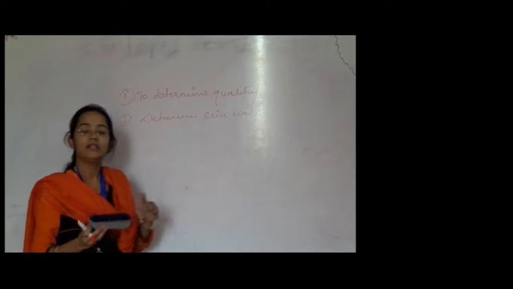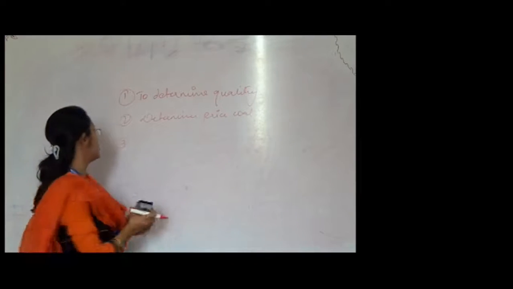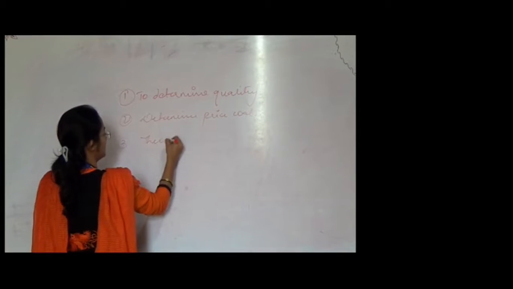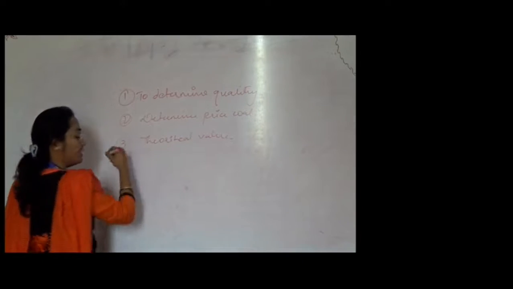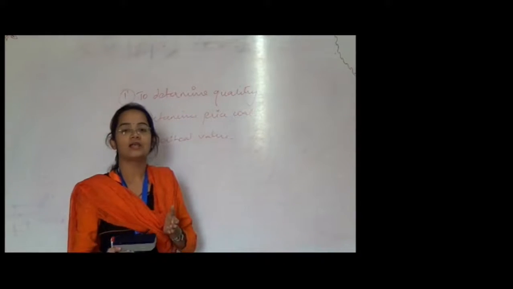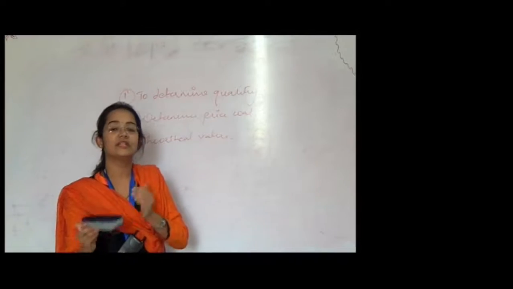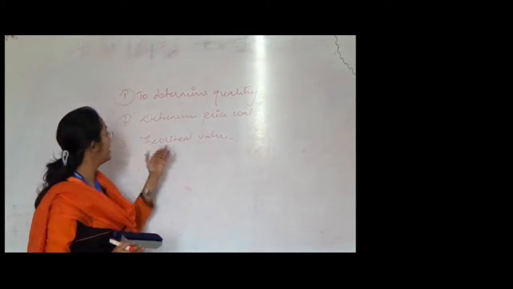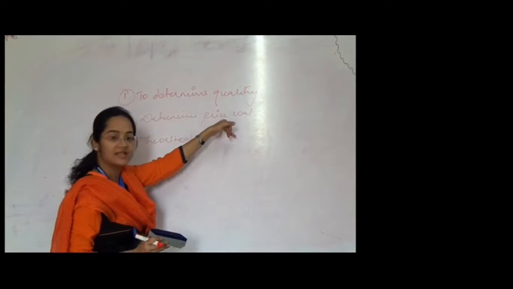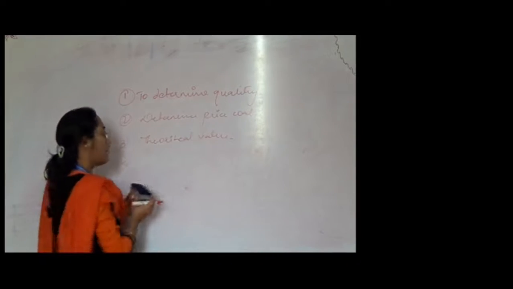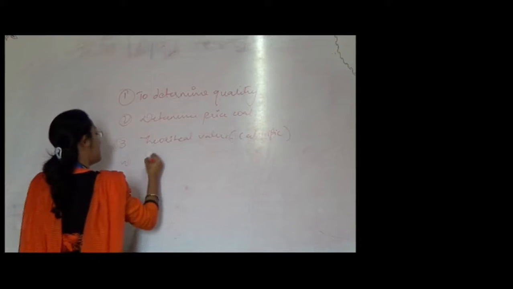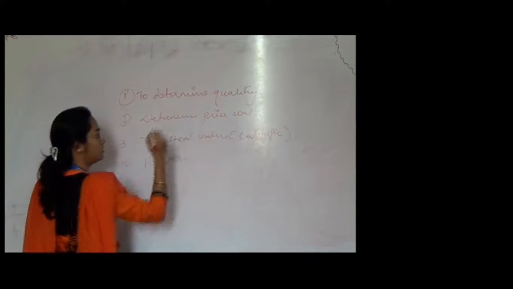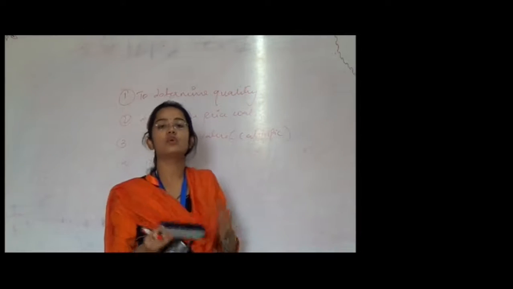Then the third point is that it is also analyzed for the calculation of a theoretical value. And after that, it is also analyzed for what specific purpose it is used for. So, the coal's quality is determined, then how much price it can give, then its theoretical value, that is the calorific value, and then at last the purpose for which the coal will be used. So, these are the purposes for which the coal is analyzed.